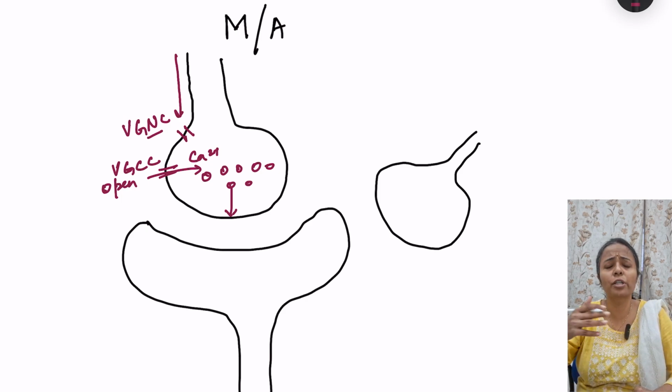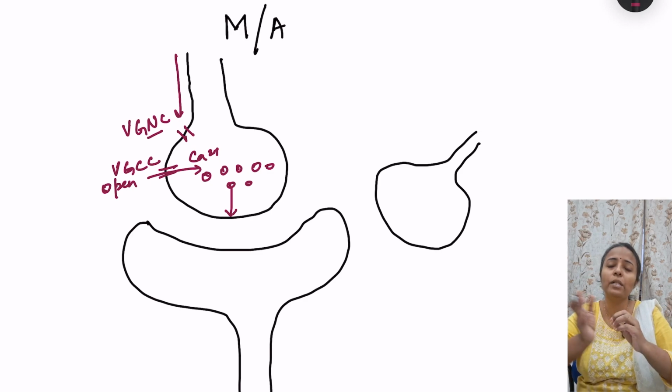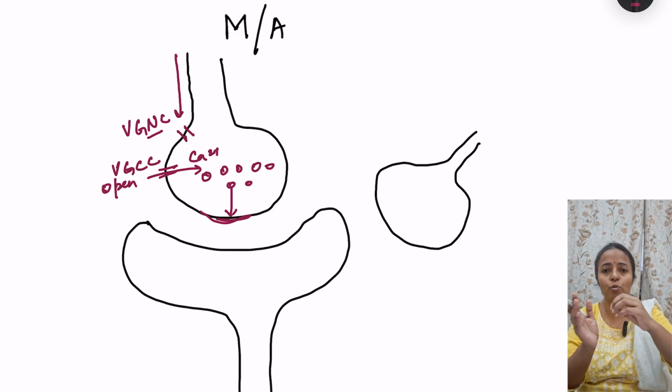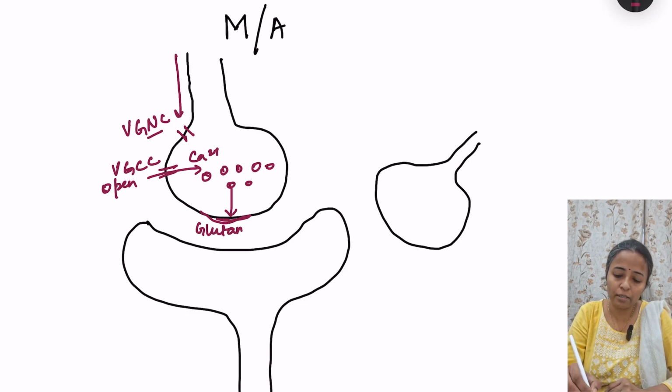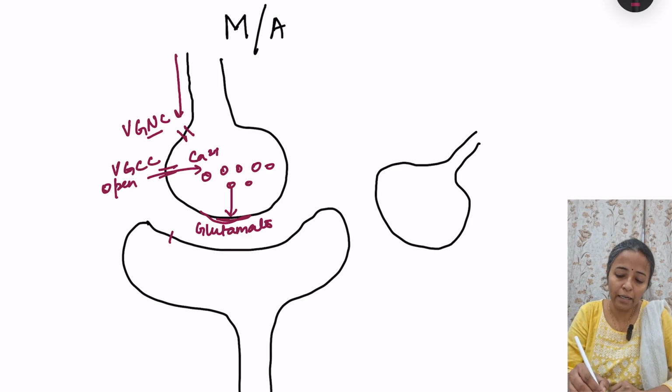For this fusion, there are certain proteins which are required. They are present on the vesicle membrane as well, and on the neuronal terminal membrane as well. So when these proteins interact, there is fusion of the vesicles. With this, there is release of the glutamate. So this is the synapse where glutamate is released, and this glutamate acts on the receptors which are present on